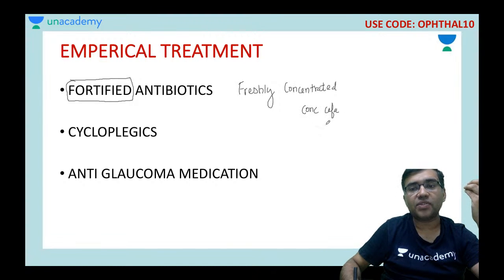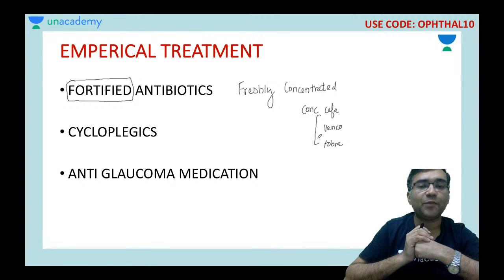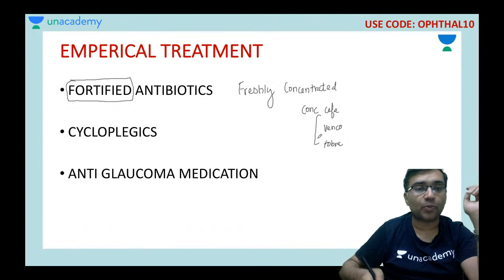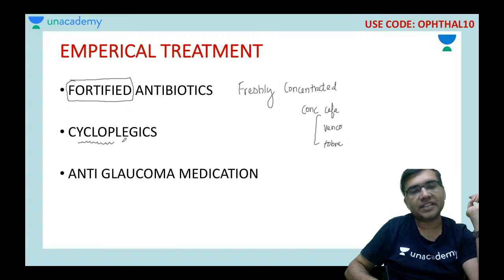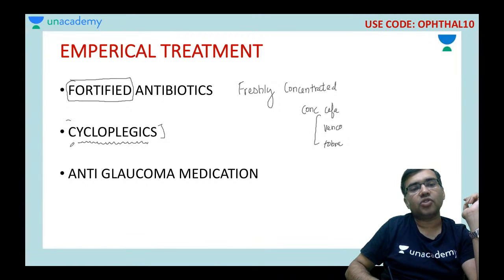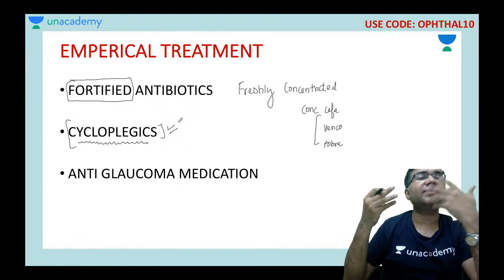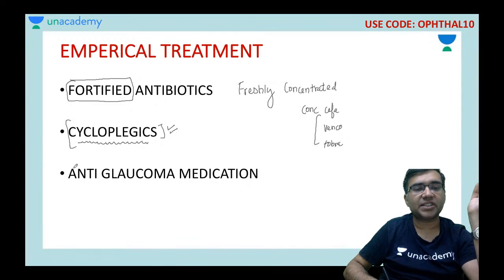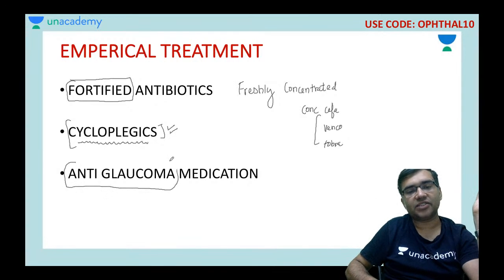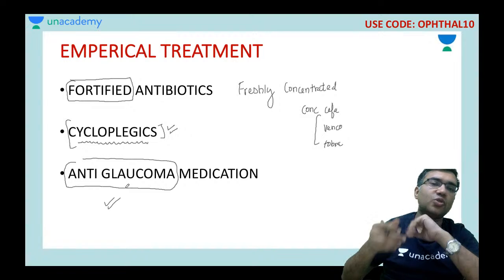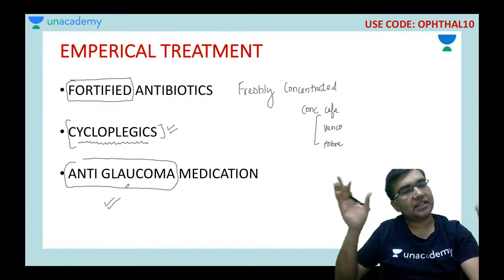concentrated cefazolin eye drops, concentrated vancomycin eye drops, or concentrated tobramycin eye drops, which I have basically freshly prepared in my OPD. Okay, and as you know that whenever we have uveitis we give atropine or homatropine, so मैंने उनको patients को cycloplegics पे भी on कर दिया। Okay, so I use both cycloplegics as well as fortified antibiotics, and if there is any increase in the intraocular pressure, I can give the anti-glaucoma medications also to these patients. Okay, मैंने anti-glaucoma medications भी उस patient को start कर दी.